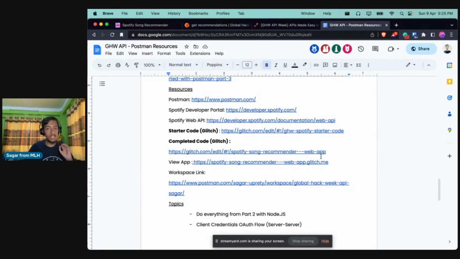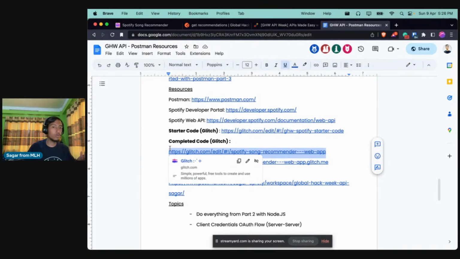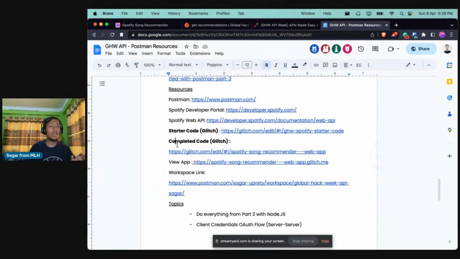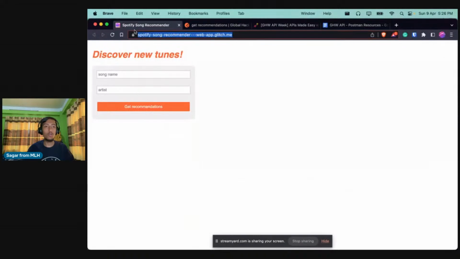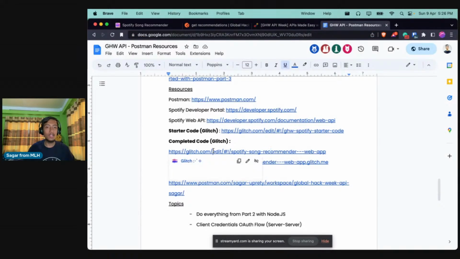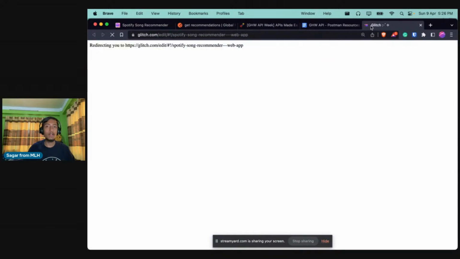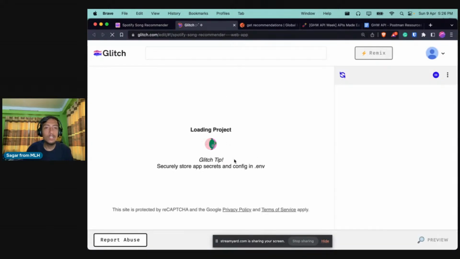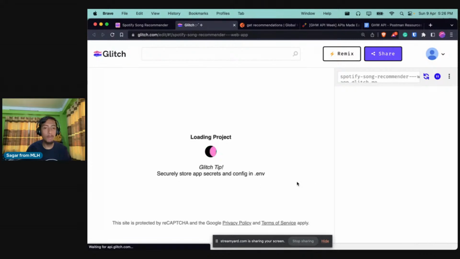So if you face any issues while following me, you can definitely check out the completed code portion, which has the entire app in it. But we'll be starting with the starter code, and I will be showcasing all the steps one by one. So if you just open the complete code, which I have already opened here, this will take you to the Glitch portal, and it will load my project in the Glitch platform.